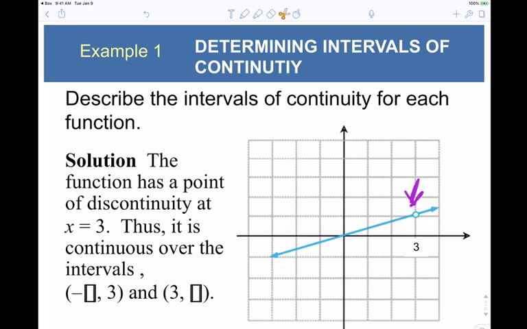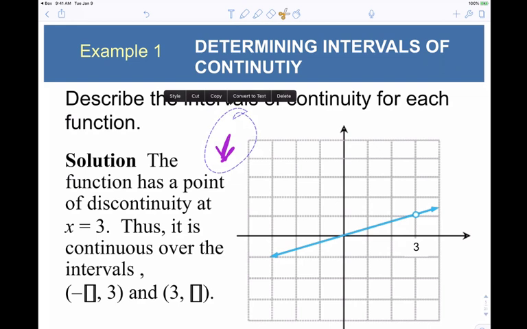See, that hole means that it's not defined. If it was filled in, then y would be equal to 1. But because it's a hole, you can get really, really close to that value, but it's not defined when x is 3. So there's a gap there. So this is an example of something that's discontinuous. It is continuous from the left side of 3 onto negative infinity, and on the right side of 3 onto positive infinity. But at 3 it is not defined. That's a gap. So this function, in and of itself, is discontinuous.